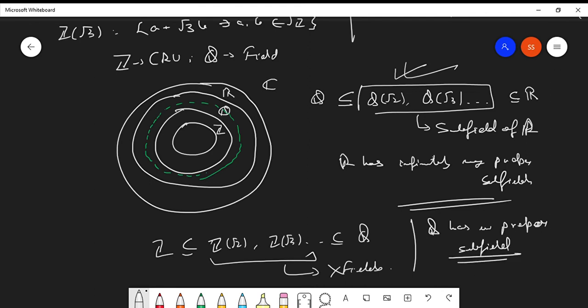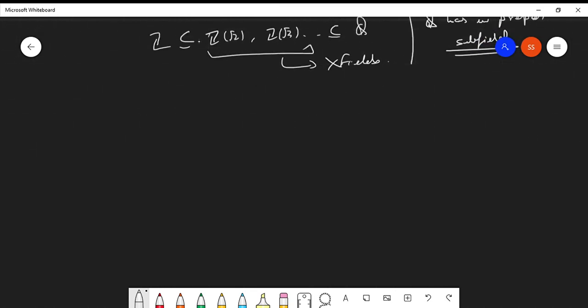What can you conclude from this statement? Very important. The ring of rationals is the smallest field in our number system. Is this concept clear? Okay.